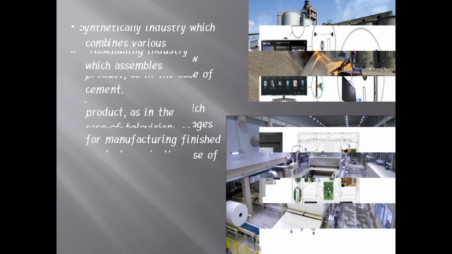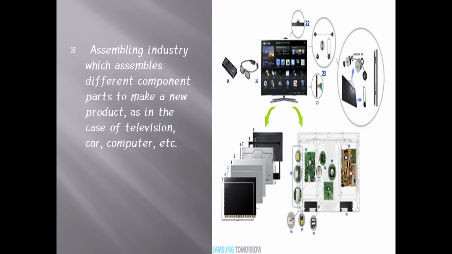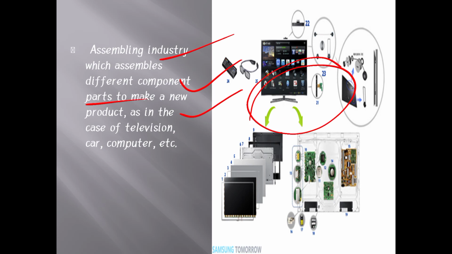So let's move to the assembling industry. See here, we are seeing it with the help of a picture. Assembling industries are those which assemble, which means they combine different components and parts to make a new product, as in the case of a television, car, and computer. To produce a car, computer, or television, you combine some components.